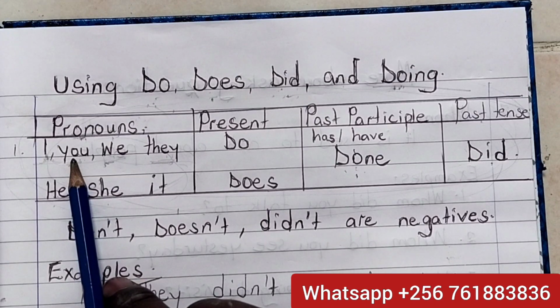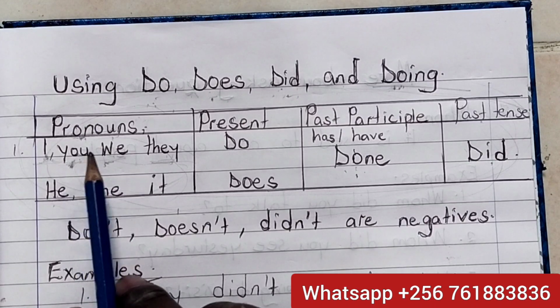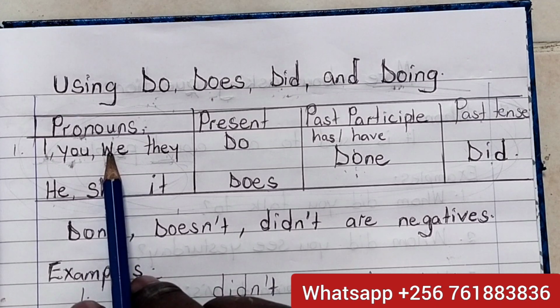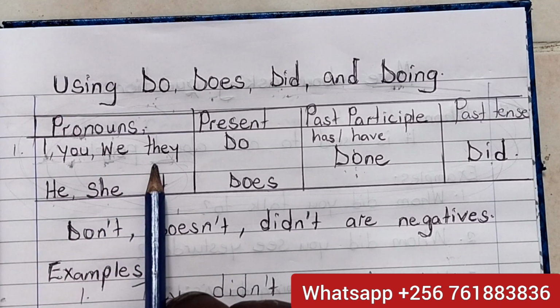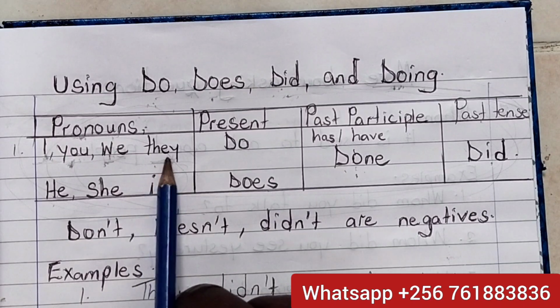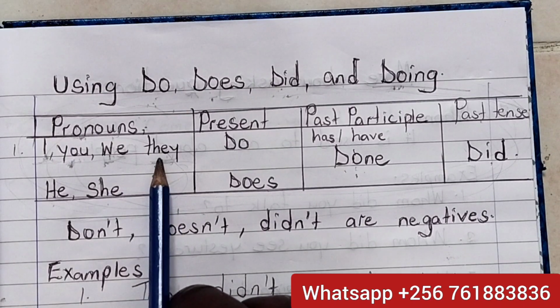Even we, me and my family, we, they. When I'm talking about third person plural, they.